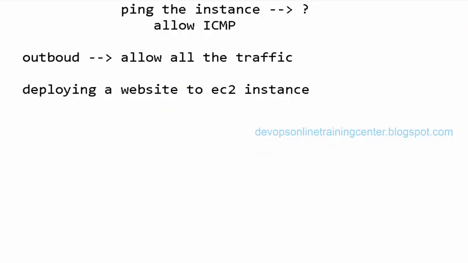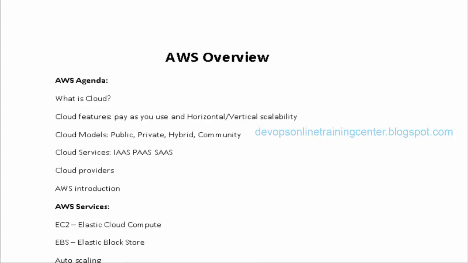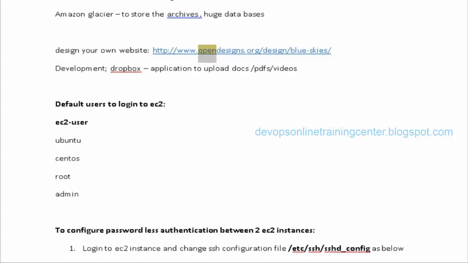So there is a site which provides website templates, wherein we can directly copy the template to the EC2 instance and get the website up and running on the same IP, right? So there is something called Open Designs.